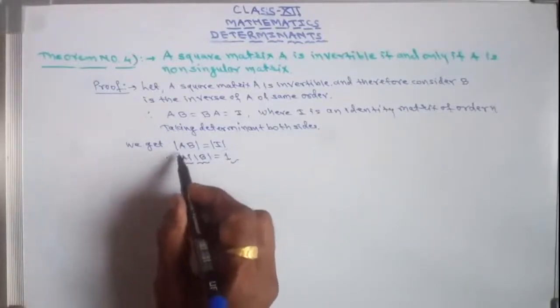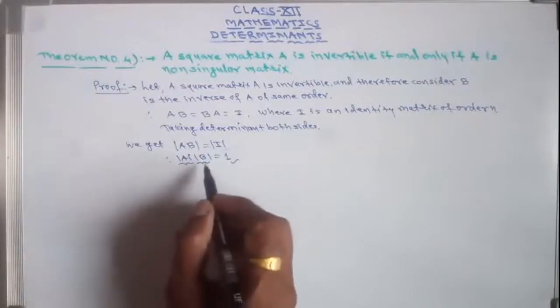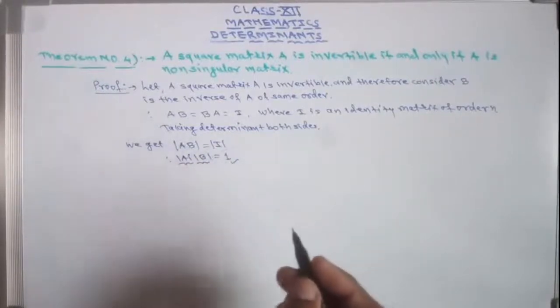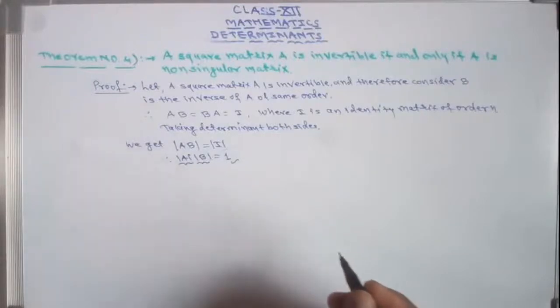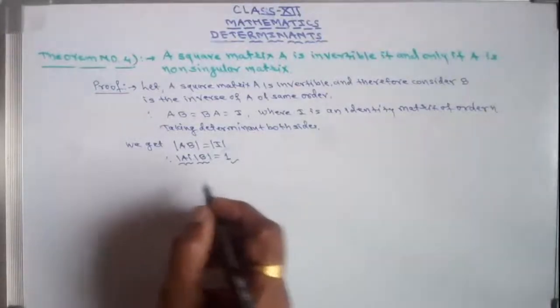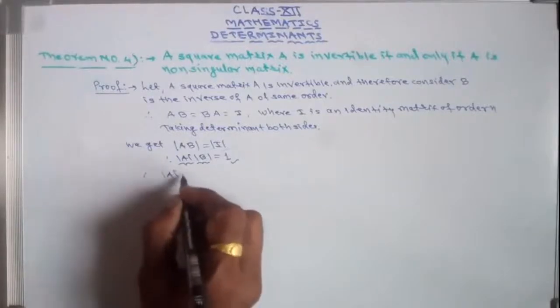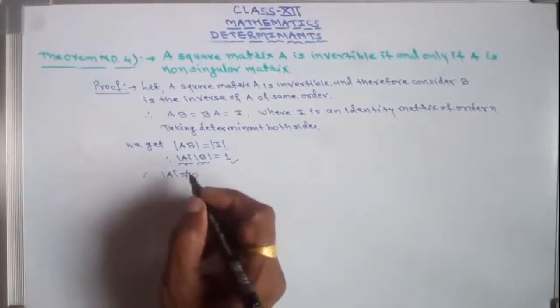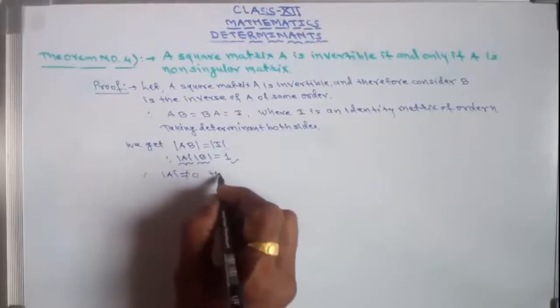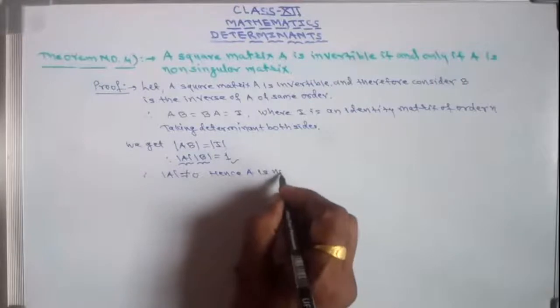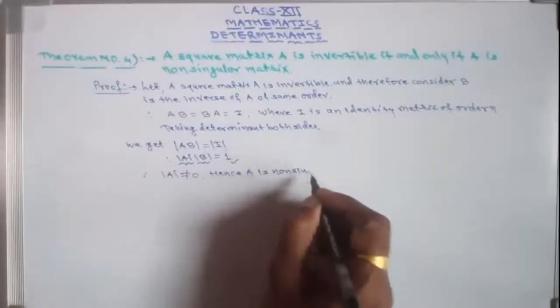It means determinant of A cannot be 0, determinant of B also cannot be 0, because the product is 1. Therefore determinant of A is not equal to 0. Hence capital A is non-singular.